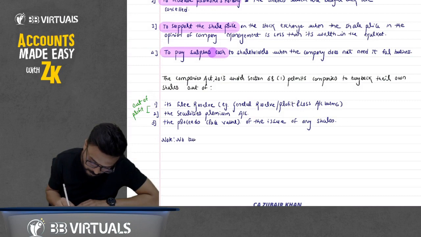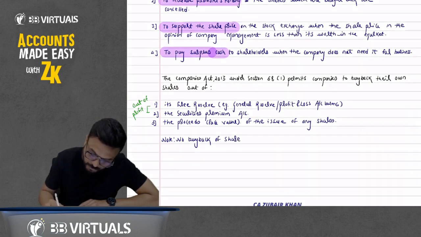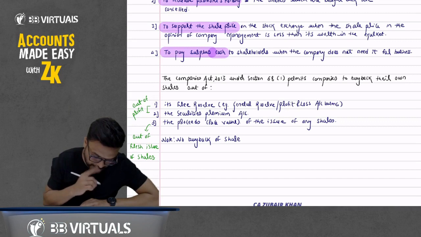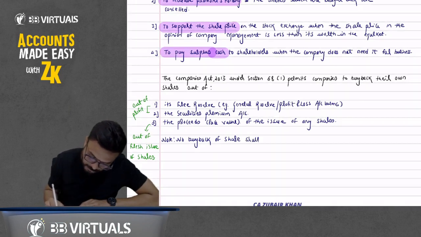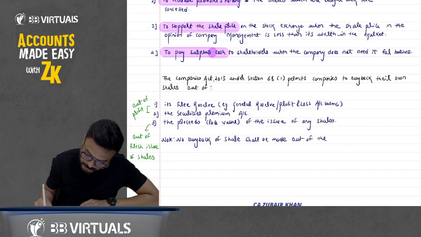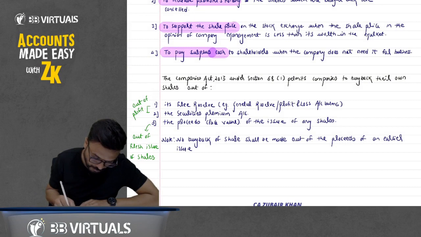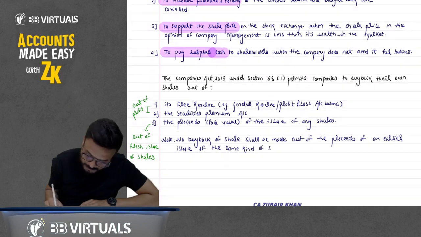No buyback of shares shall be made out of the proceeds of an earlier issue of the same kind of shares. This point is out of fresh issue of shares. What does it mean? Of the same kind of shares.